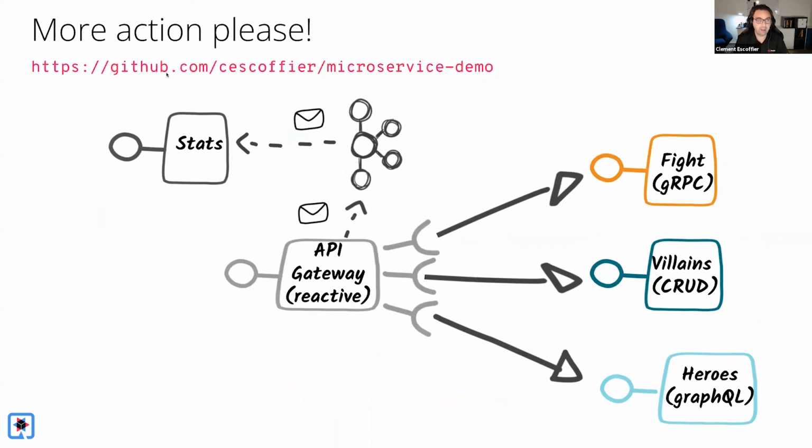So you go to this GitHub repository. You have all the instructions to run that system. Well, it's already fully developed, so you don't have to write the code, but you can. It will explain how to start your microservices in dev mode, and so on. So it's already there, and feel free to play with it. Add some stuff if you want, or change a technology. Like, oh, you're not a big fan of gRPC, you prefer having, I don't know, another REST service. You can do that, or whatever you want. Or you don't like Kafka, you prefer AMQP. You can do that too.